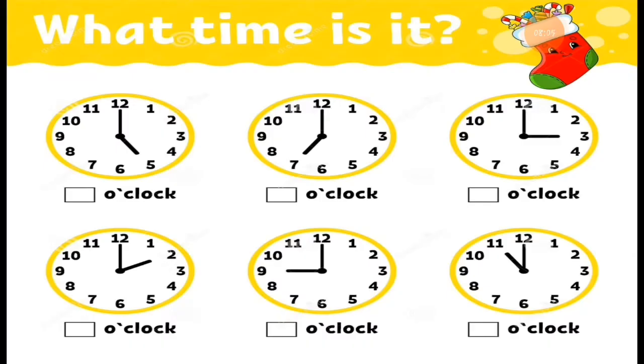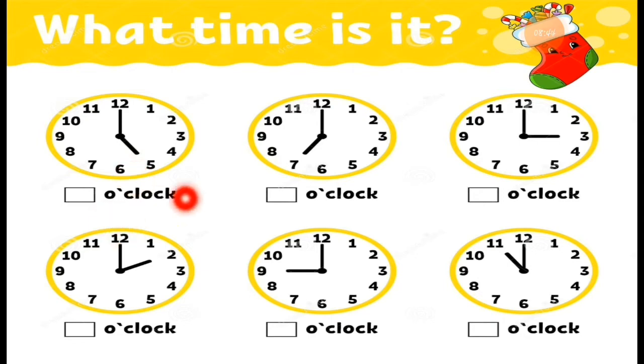Now I have a worksheet for you. What time is it? What is the instruction here? What time is it? So here is the first clock. See, the long hand is on 12 and the short hand is on 5. I am repeating this again. The long hand is on 12 and the short hand is pointing to 5.